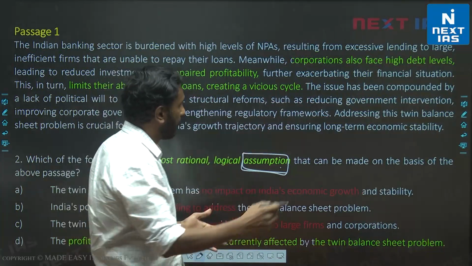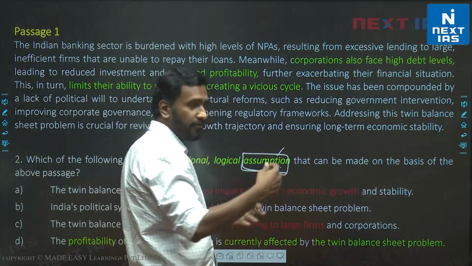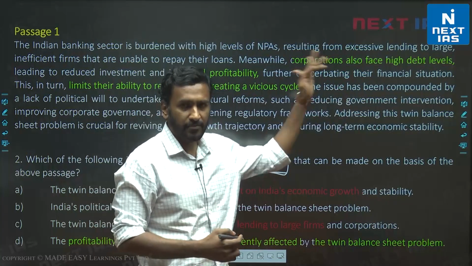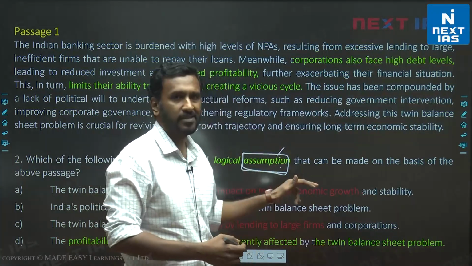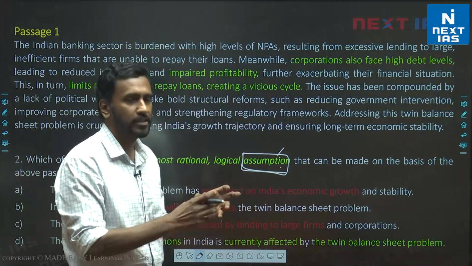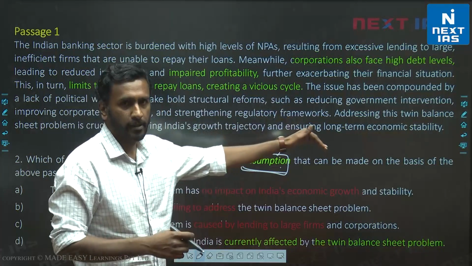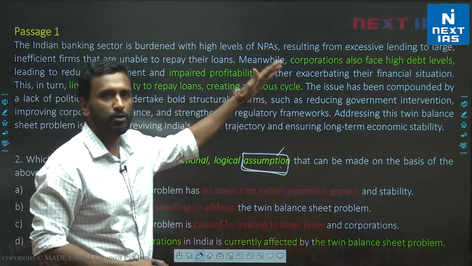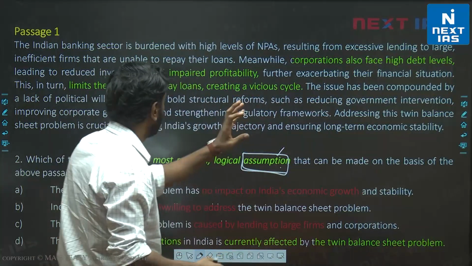When it's an assumption question or an inference question, we need to go through the entire passage, but we don't really need to pay attention to the main point. We can skim through it, because assumptions and inferences can be from any part of the passage. They don't necessarily have to be from the main point. Keep this idea in mind.